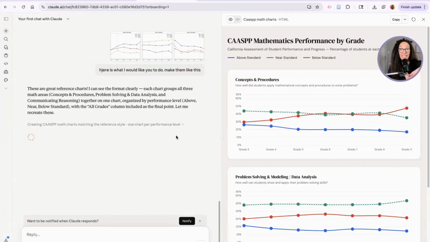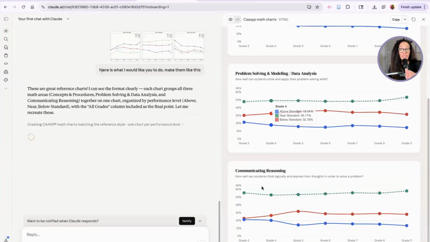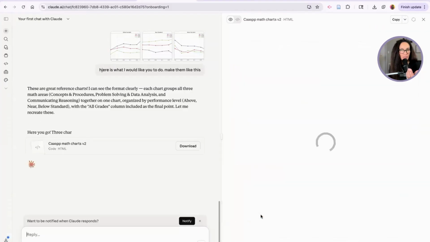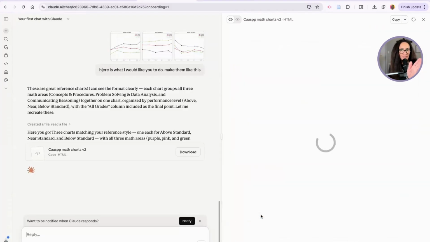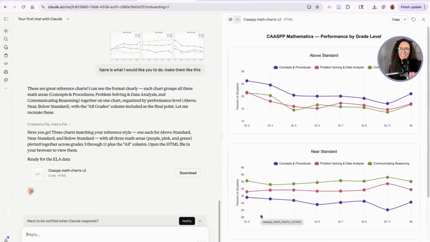Because what I am finding is that most students have trouble with communicating and reasoning. And we can see that because we have a large number of students that are in the near area, not very many in the above standard, and not many in the below. That doesn't mean we shouldn't focus on those students, but we do know that communicating and reasoning, meaning thinking through the math and navigating the problem solving process, and using the avenues of thinking, that is difficult.